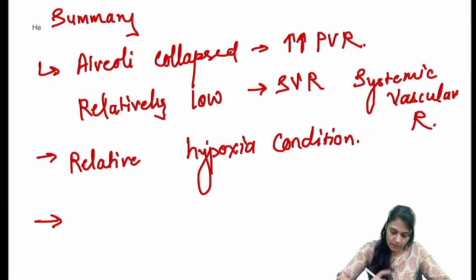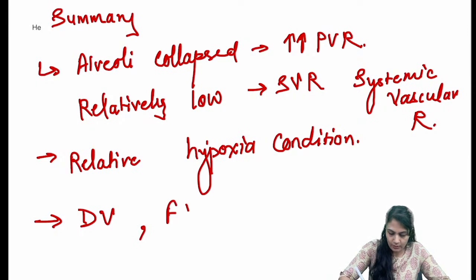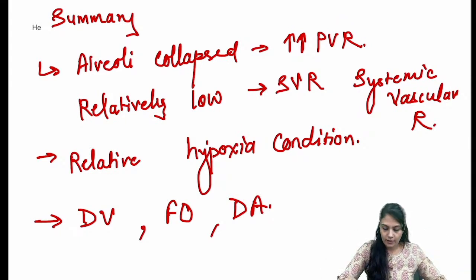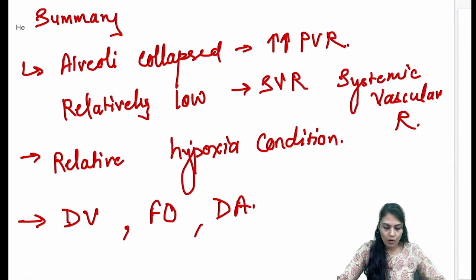What are those three things? First, the ductus venosus, then the foramen ovale, and then the ductus arteriosus. The DV, FO and DA, that is going to be there, right? Let's move on the basis of that.